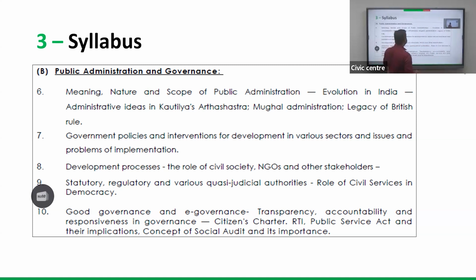Okay, so the first part is mostly static, but it has relevance today. So that is with respect to the first part. Then it comes to the second section, that is government policy intervention for development in various sectors. Very important section. Now, since you may be preparing, you may be studying various government schemes and initiatives,